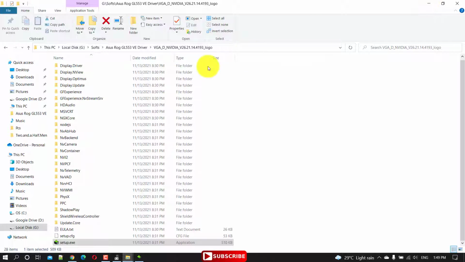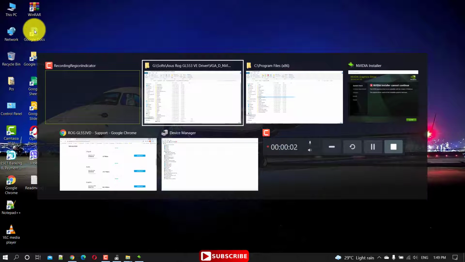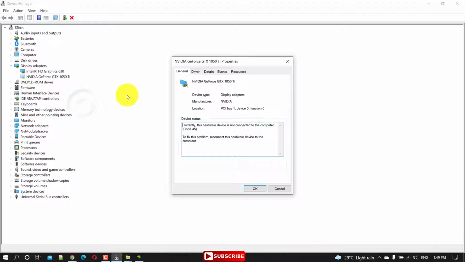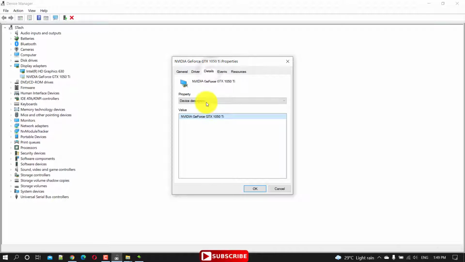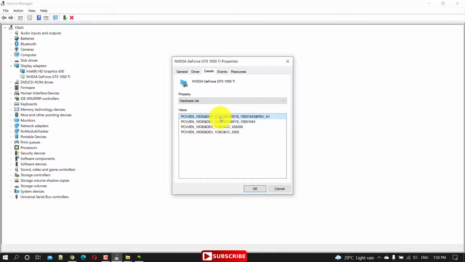What we need to do is, we are in this driver folder. Firstly, you need to go to the device manager. Right click on that specific device, go to properties, driver, and go to details. In here you need to copy the hardware ID. This is the hardware ID for this specific device, I mean for the NVIDIA GeForce GTX 1050 Ti.